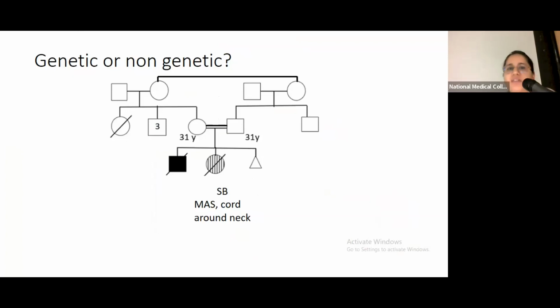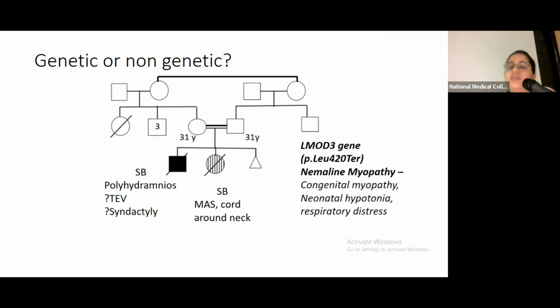But the parents gave a history of a previous stillbirth where the child had apparently polyhydramnios and may have had some foot deformity, so we confirmed that it must be TEV. Syndactyly, because the parents were not sure how the toes looked, but they said they were joined. Based upon this presentation and the fact that the couple was consanguineously married, we decided that they should undergo exome sequencing, and we found that both parents were carriers for a pathogenic variant in the LMOD3 gene. Now this leads to congenital myopathy, neonatal hypotonia, and respiratory distress.